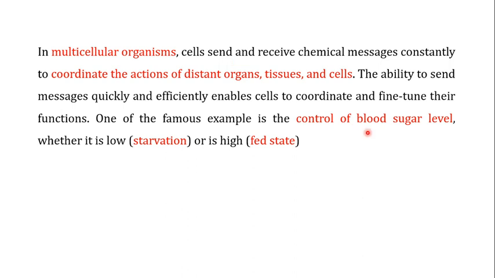Now the ability of the multicellular organism to send these messages quickly and efficiently is enabling the cells to coordinate and fine-tune their functions. One important example is how the blood sugar level is controlled in different conditions. In some cases the sugar level of the blood can be low, as in the case of starvation, or it can be very high, as in the case of the fed state. So let us discuss in a little bit of detail how this mechanism actually works.